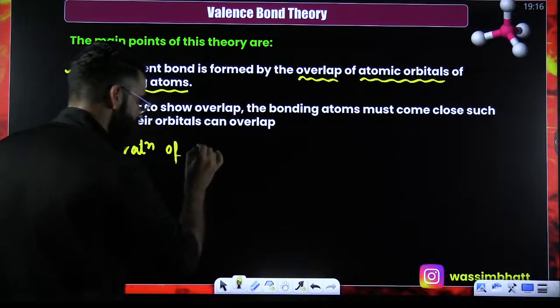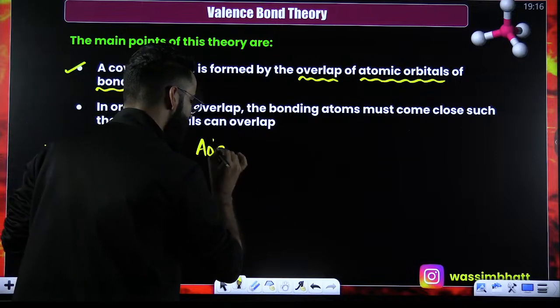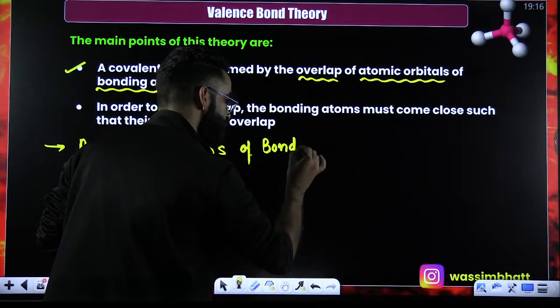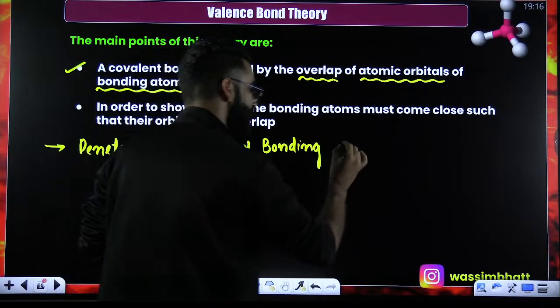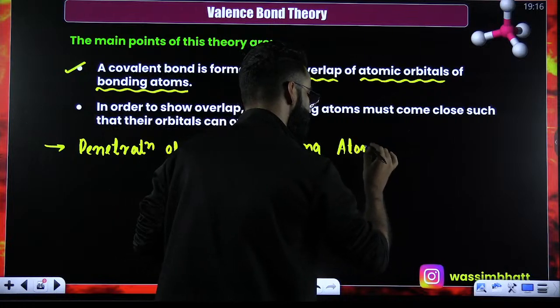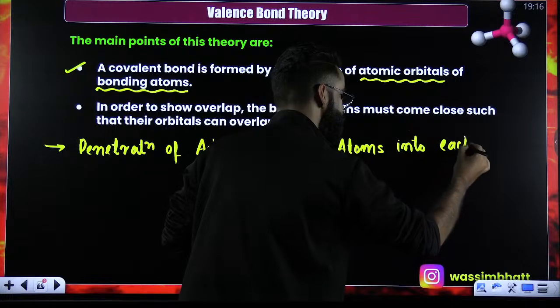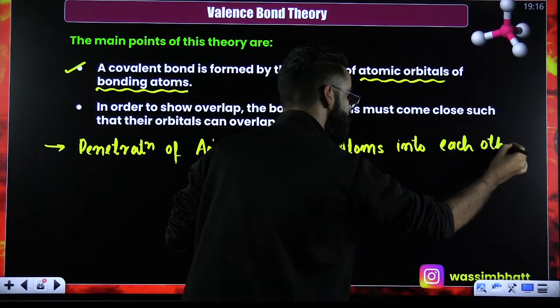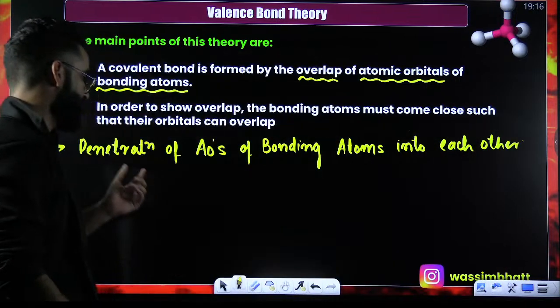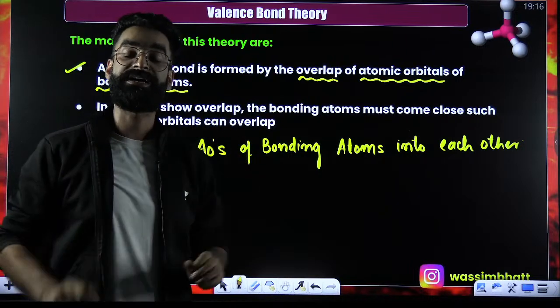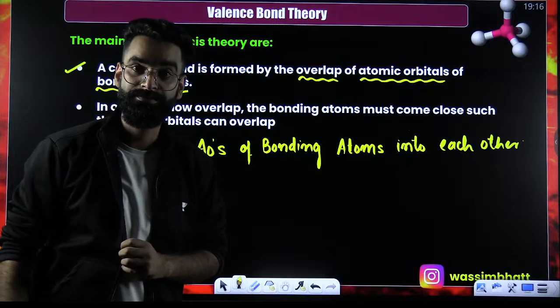Overlapping means the penetration of atomic orbitals of bonding atoms into each other. That is something which we call overlapping.